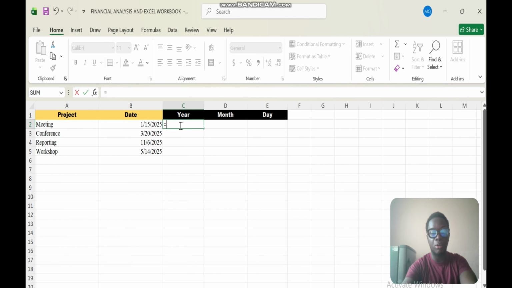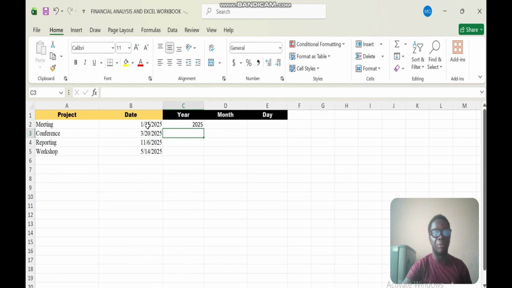It's simply going to be equal to year. All right, so we have the year, so equal to year. We are going to select this from the date that we provided, in this case that particular date. All right, and now we are going to close it and hit enter. So we are going to get the year, which is 2025, from this particular date, and then from here you can simply double click on this and we are going to get the years from this date.